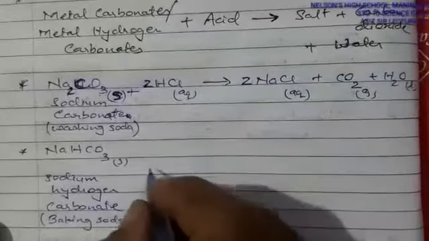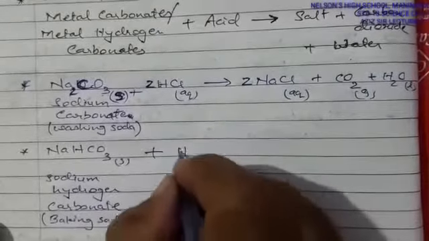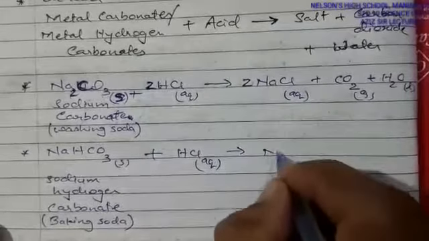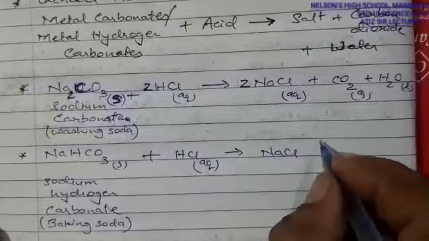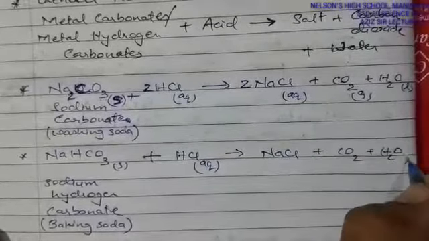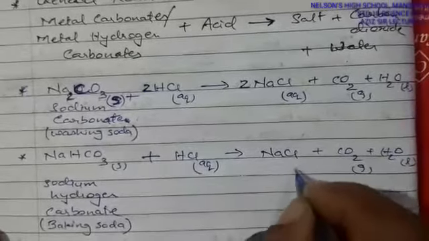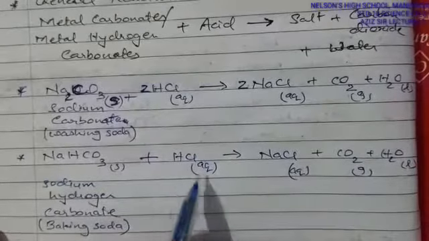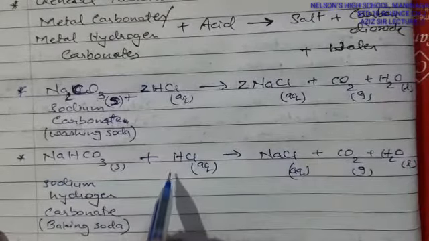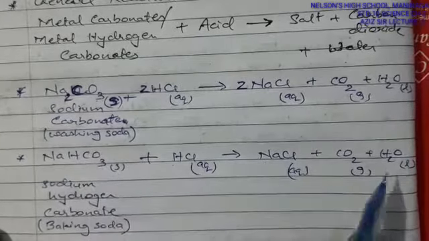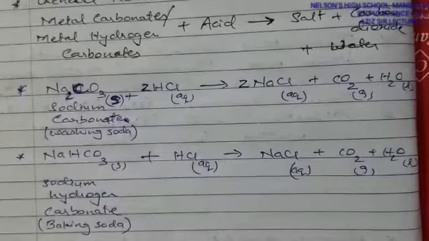Baking soda reacts with HCl, hydrochloric acid, in aqueous condition and forms again the same products: NaCl, salt, plus carbon dioxide plus water molecules, H2O, which is fixed. This is in liquid condition, this is in gaseous condition, and this is in aqueous condition. Here Na is 1 and 1, chlorine is 1 and 1, hydrogen is 1 from here and 1 from here, making 2 hydrogen, and CO2 is formed with 1 oxygen left, which goes with water molecules. Again, this is a balanced reaction, so one must understand that this can happen.